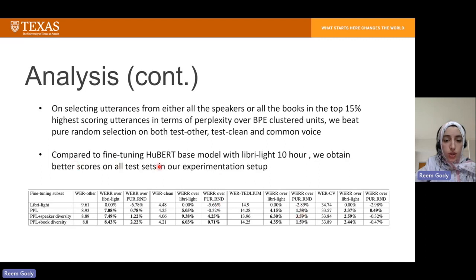Also compared to fine-tuning the HuBERT-based model with Libri-Light 10-hour, which has some balance in terms of speakers as well as the number of utterances from train clean and train other, we obtain better scores on all the test sets in our experimentation setup, as we can see here.